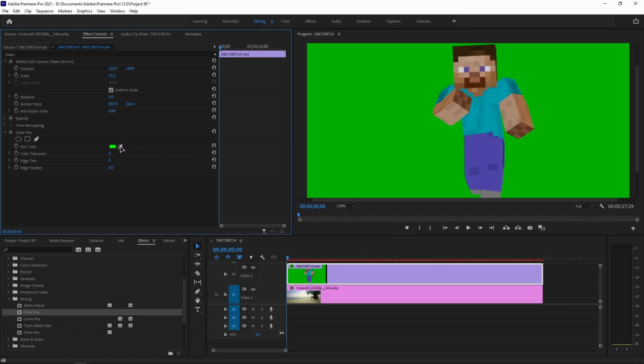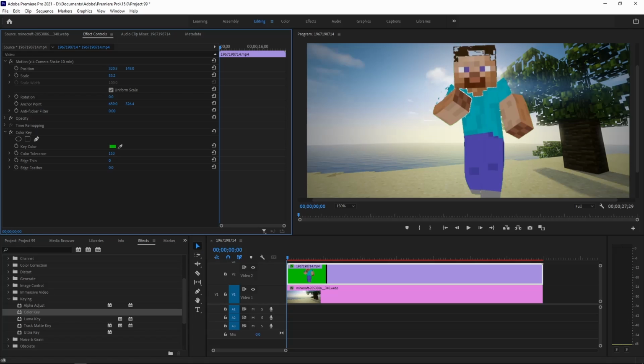Now I'll click OK. And now you can see something like a pencil here. Click on that pencil icon and then take the pencil, then it will be like your mouse pointer, then drag the mouse and take it to the green screen area, not on the character, take it onto the green screen area and then click once, then it will be dropped out. Now change the color tolerance like this, then the green screen will disappear.